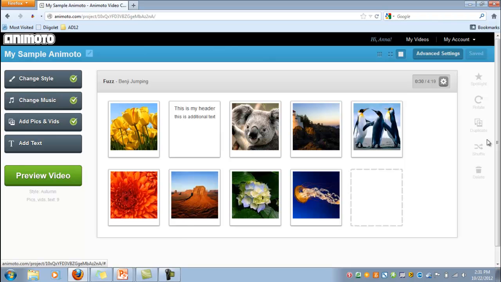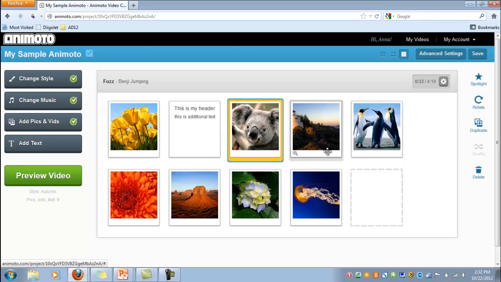If I want a particular slide to appear even longer than the rest, it won't be significantly longer, but a little bit, I can select that slide and choose Spotlight. And that will spotlight the slide. And as you can see here, when I selected the text one, it won't let me spotlight it. I can only spotlight actual photos, which can come in handy if you're doing that whole PowerPoint text option that I mentioned before.